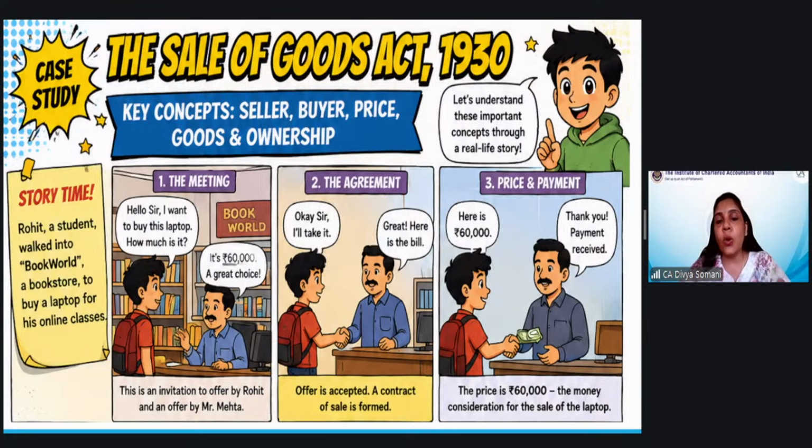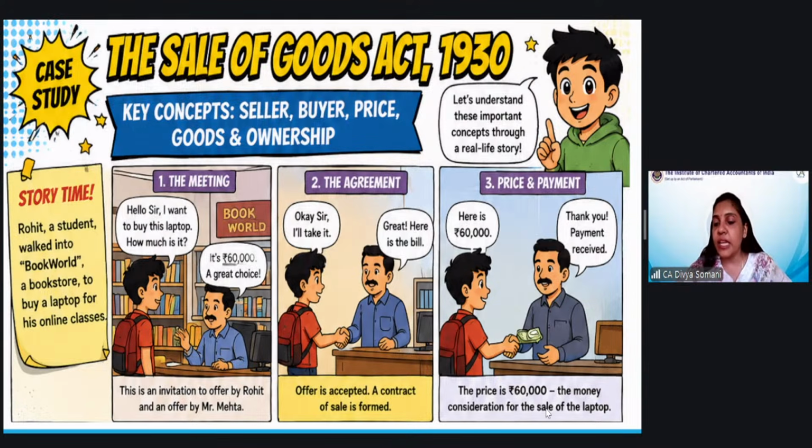So within the contract of sale also, we will bifurcate it into two things. One is sale and the other is agreement to sell. For the time being here, since everything is decided there and then, and the goods are also existing, we can say that it is sale. It is mentioned here also that the price, 60,000, he has already paid,